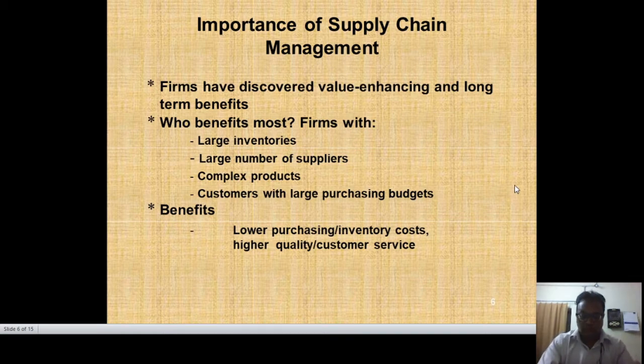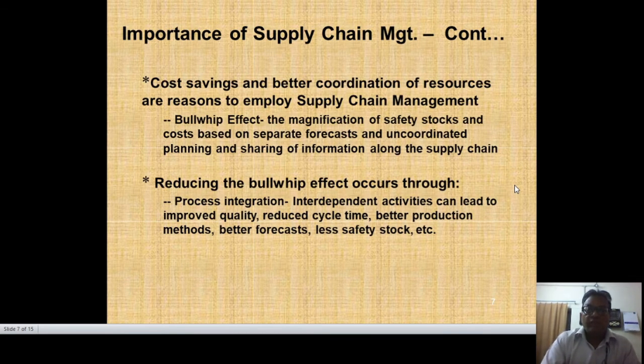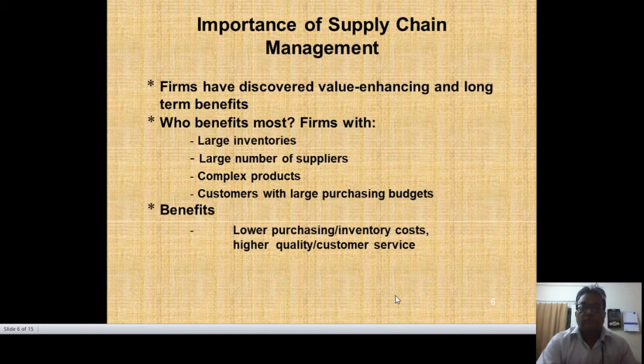Now we have to look at the importance of supply chain management. In this track, firms have discovered value-enhancing and long-term benefits from the supply chain, because it's very useful for cost reduction. Who benefited most? Firms with large inventories, a large number of suppliers, complex products, and customers with large purchasing budgets.